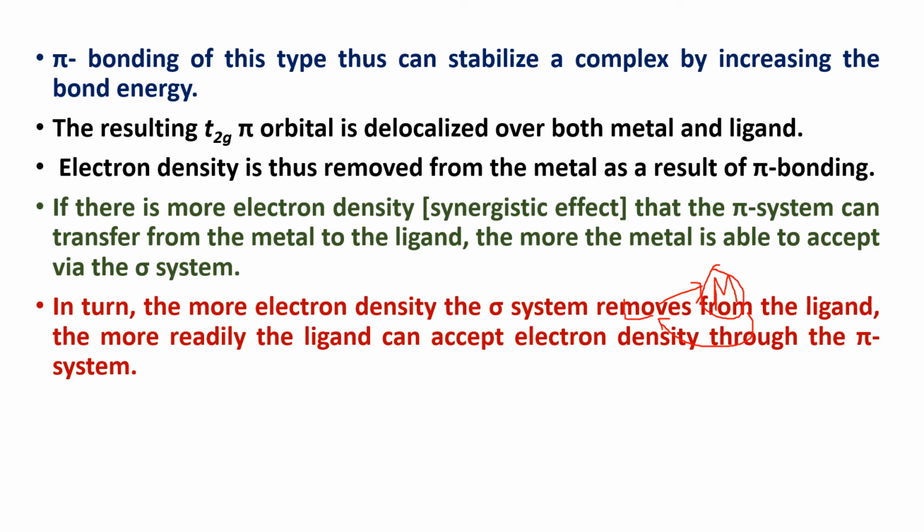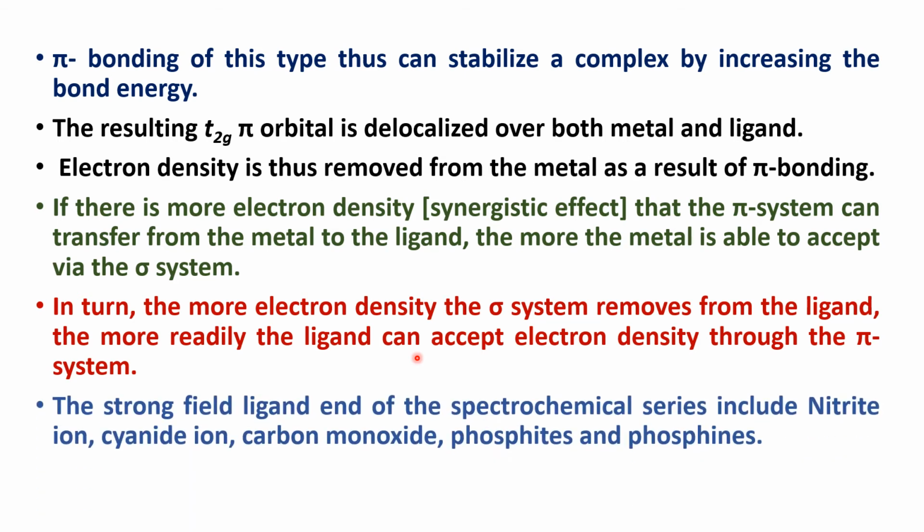In turn, the more electron density of the sigma system is removed from the ligand, the more readily the ligand can accept electron density through the pi system. The strong field ligand end of the spectrochemical series includes nitrite ion, cyanide ion, carbon monoxide, phosphides and phosphines, which can act as pi acceptor ligands.